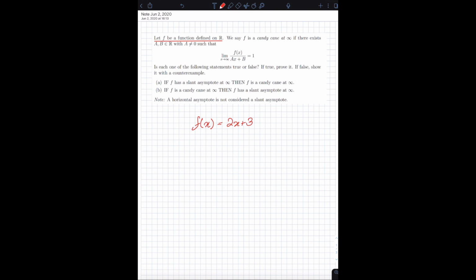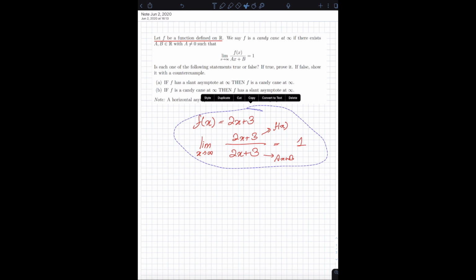The answer is that it is, because I can pick a to be 2 and b to be 3. Then the limit as x approaches infinity of f of x divided by ax plus b, where this is f of x and this is ax plus b, is simply equal to 1. So the function 2x plus 3 is clearly a candy cane at infinity.